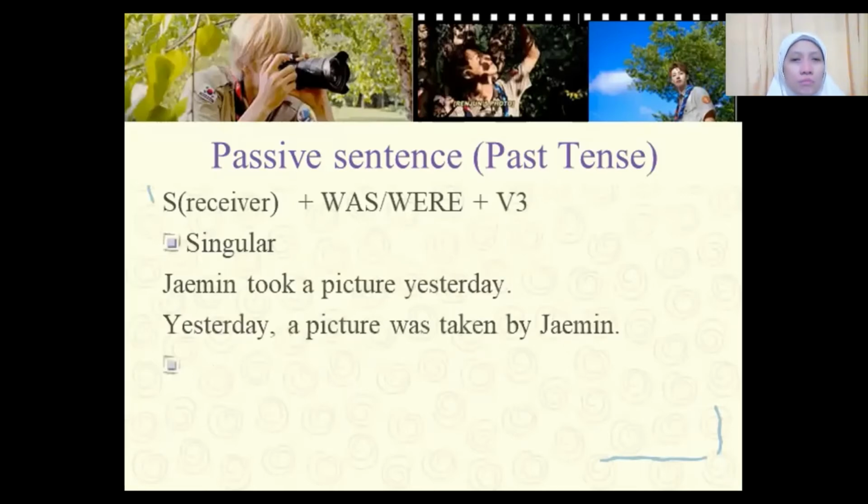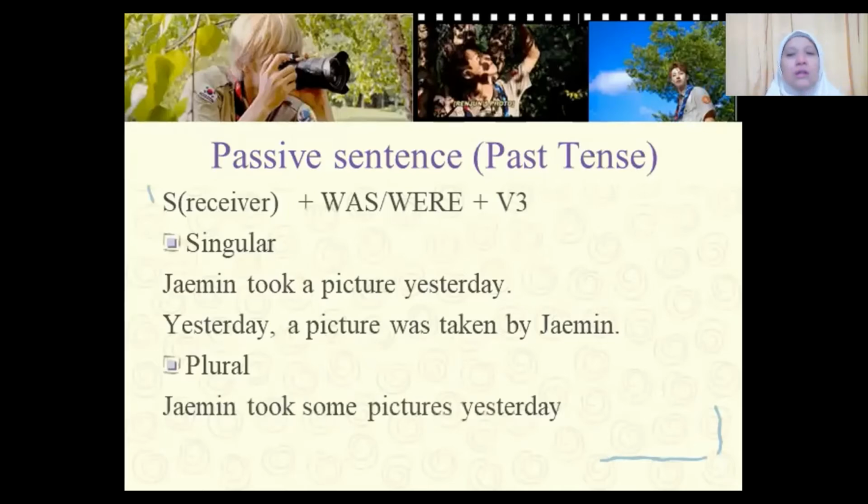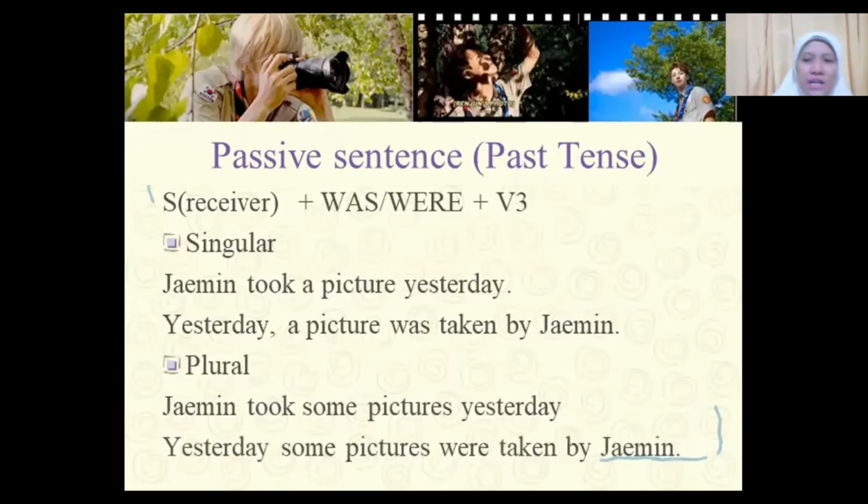Now let us see the plural form. Jamin took pictures. Jamin took some pictures yesterday. So the passive sentence will be some pictures. Now because plural, we are going to use were. Some pictures were taken by Jamin. Yesterday, some pictures were taken by Jamin.